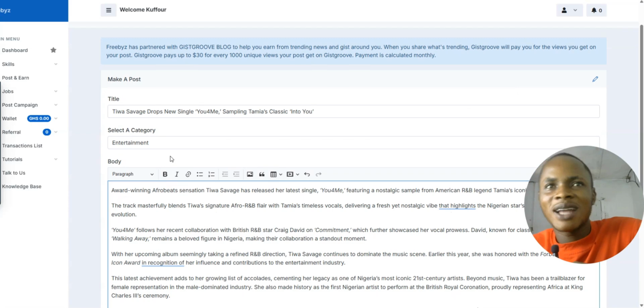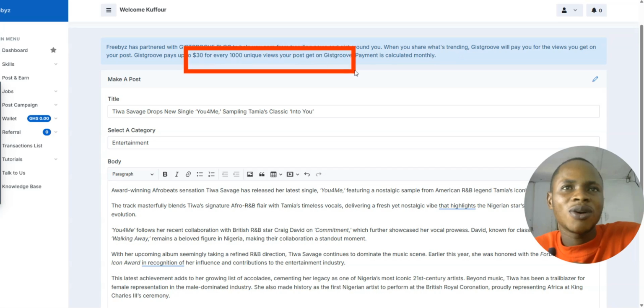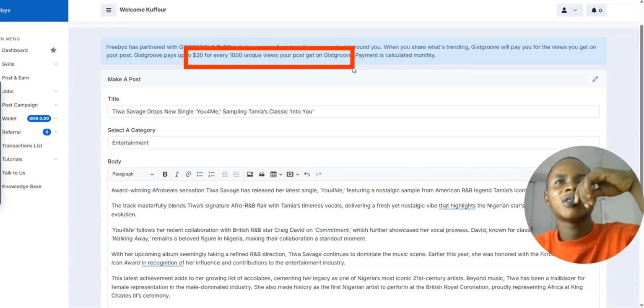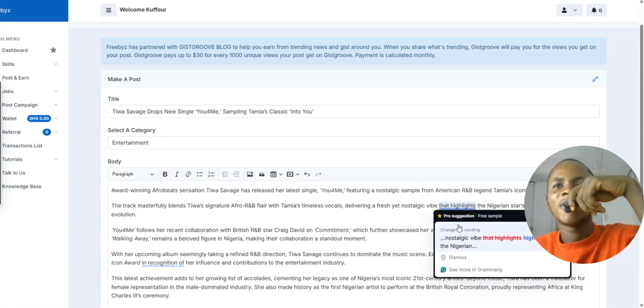But before we go to that section, you can see over here it says they pay you up to $30 per every 1,000 unique views you post on groups. So it's very easy for you to make money with this. With 30 dollars for every 1,000 views that you make on this platform. So whenever you make 1,000 views, they're going to pay you 30 dollars of that. So you just have to calculate that in your local currency, and you're going to see that you are going to make money for that, a very huge money and a very huge profit.